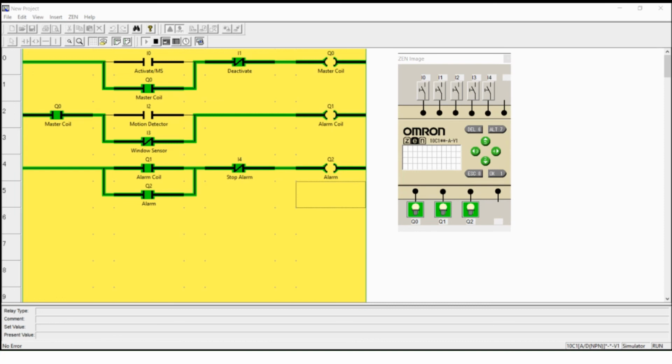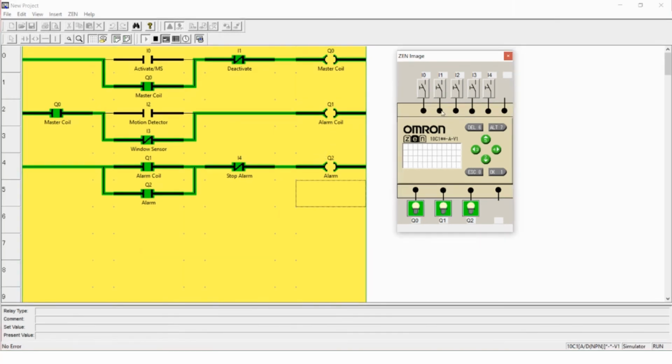Latching is provided in order to keep the alarm ringing even if the detection by the sensors is momentary, or to be accurate, pulsating. So there you have it, a simple burglar alarm security system.